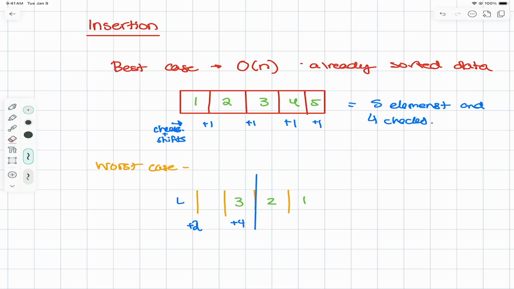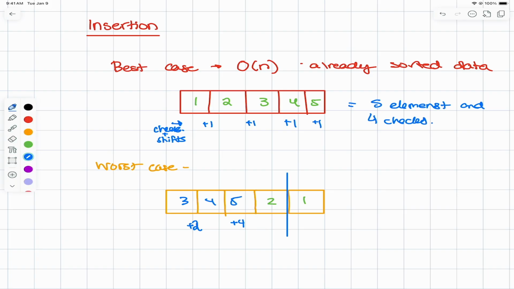Let's reorder. Whoops. Let's reorder these. I shouldn't have put that line right on top of my line there. That's okay. There we go. Let's do 1 more here. We grab the 2 and we realize we have to do another check and shift, check and shift, check and shift. So this is going to be 6 more in our adventure toward a sorted array.